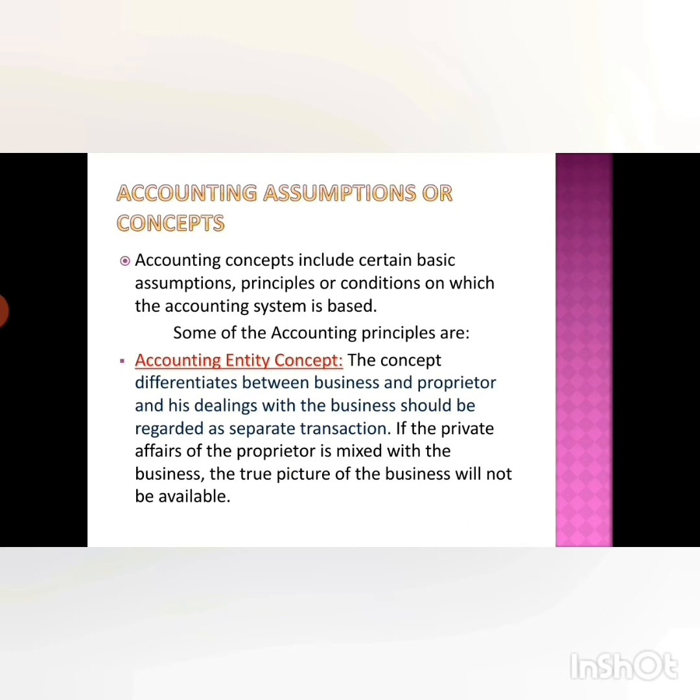In this way, you can give a true picture of the profit of the business or the true affairs of the business. That is, if a proprietor takes rupees 1 lakh for his personal use, like for construction of his own residential house, and you consider it as a business expenditure, there is no benefit for the business by the withdrawal of the proprietor. He's just using it for his own personal residential house construction, which has nothing to do with the business itself. So therefore, it cannot be considered as a business expenditure.